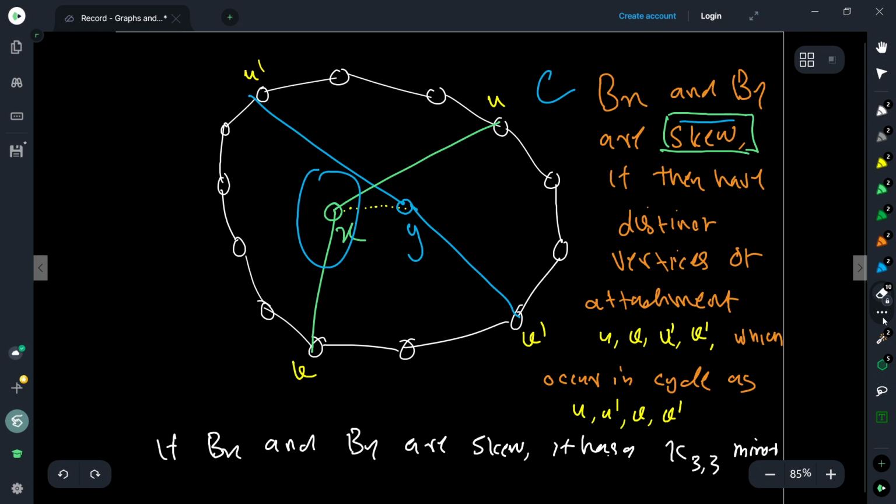X has the neighbors, let's say u and v. So we say Bx and By have distinct vertices of attachment, which occur in the cycle in the order u, u dash, v, v dash. So in the sense that one neighbor of X appears first in the cyclic order. If you go right, maybe in this order, right?